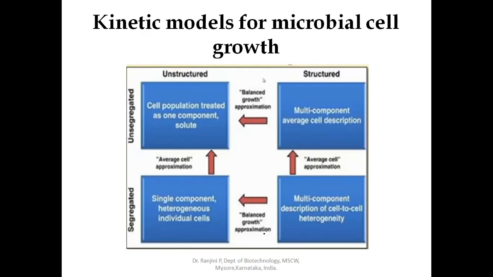If you are determining the specific growth rate using the cell population as a whole, then it is called an unstructured model, or an unsegregated model.